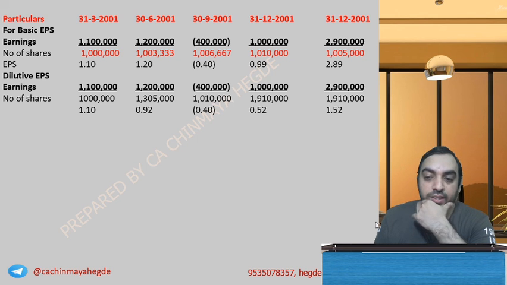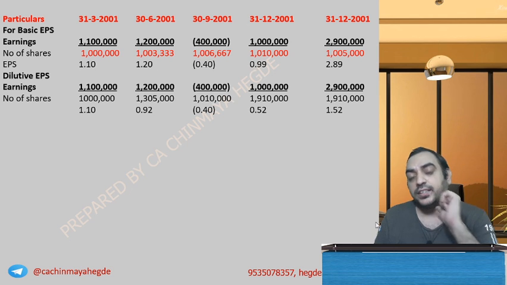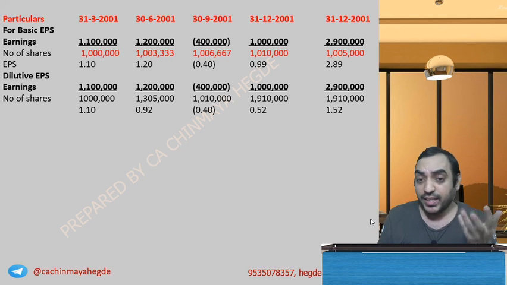Okay, good. This is Ind AS 33, earning per share, especially about contingency, contingent issuable share.